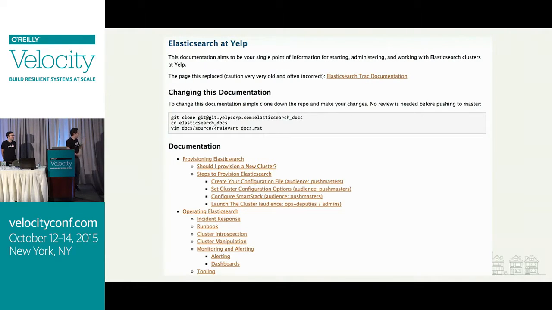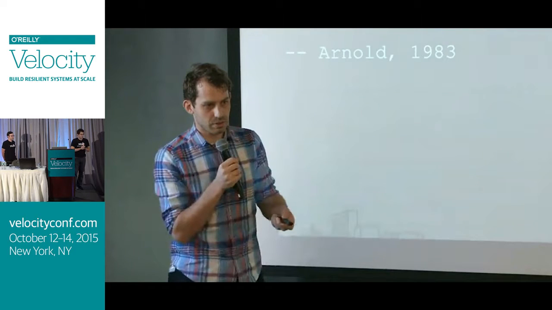But furthermore, make sure your documentation has trade-offs. This is one of the things that I think is really important: at the beginning of any documentation, we always say, when should you be using this data store? Should you be spinning up a new cluster? Should you be using an old cluster? Should you not be using Elasticsearch at all? These are questions that you need to answer. These are questions you need to have answers for.